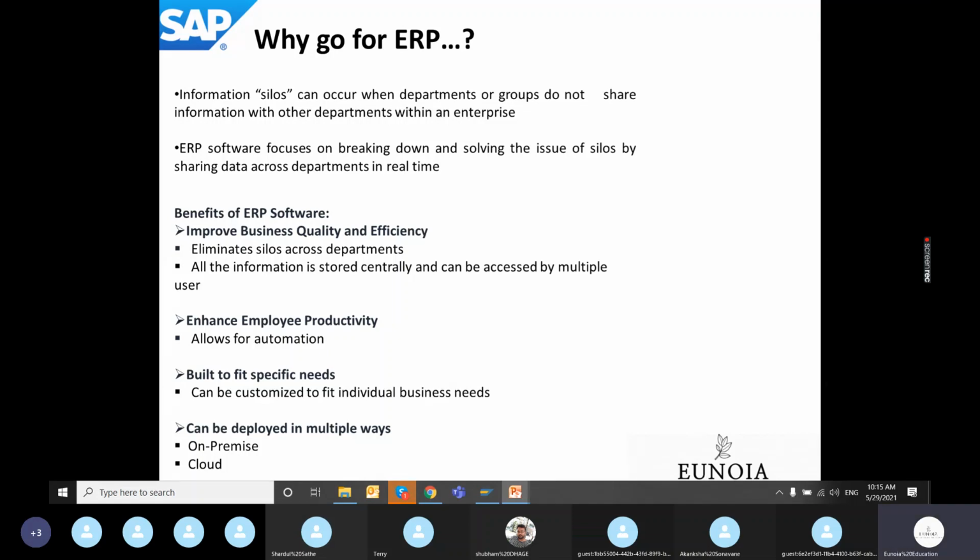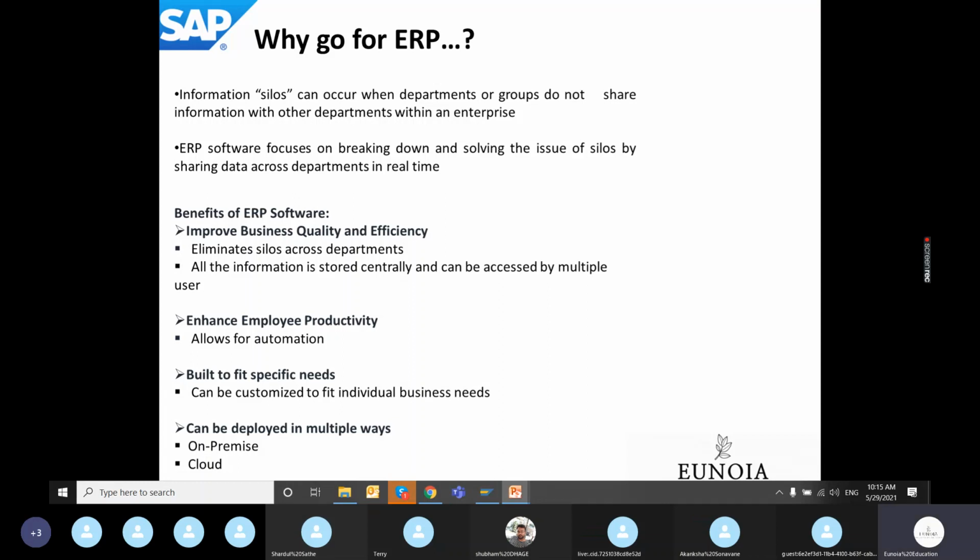And if the HR executive fails to share the employee details in time, then this would result in loss of salary, or the salary would not get credited for that employee for that particular month. So this is called an information silo, and this can happen if your organization is large enough and there is no proper communication channel between the different departments. So to overcome this basic information silo, we need a proper ERP software in which the dependency on individuals to do manual work is minimized.